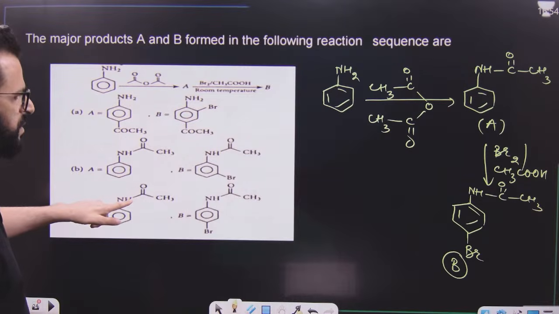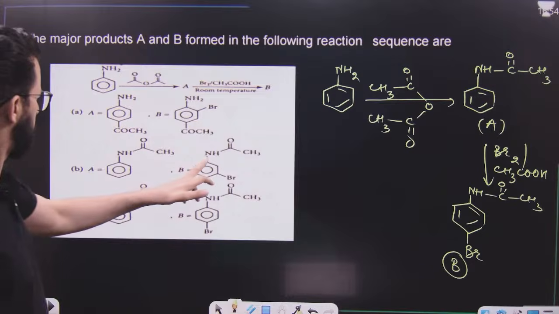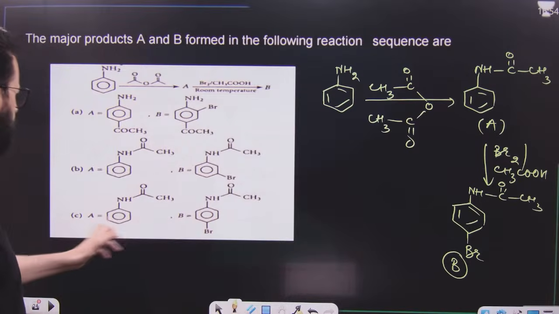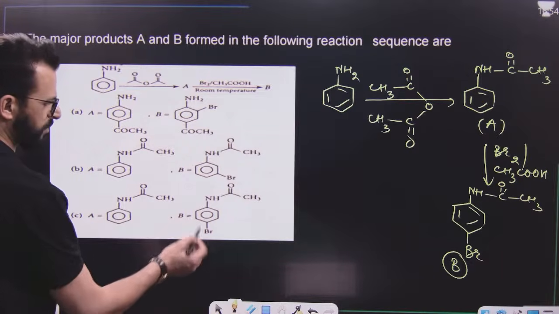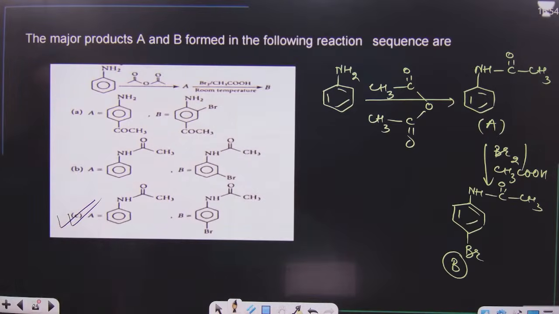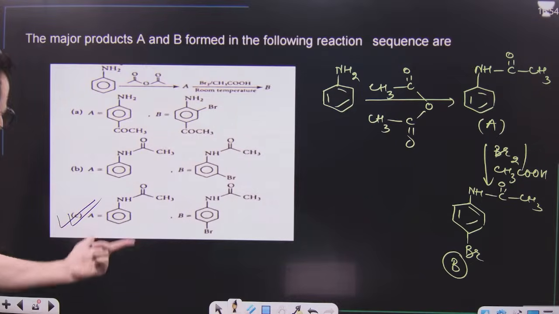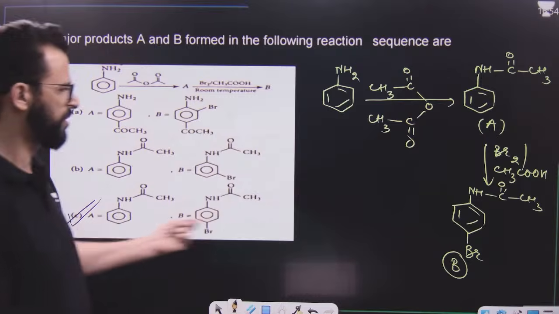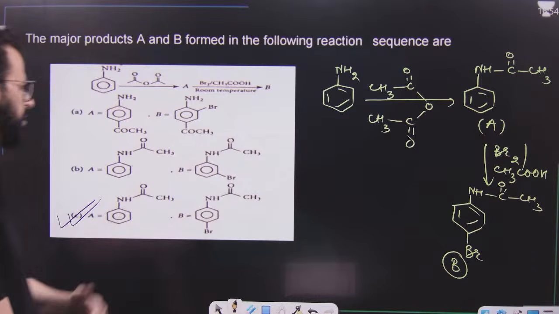Now, which one is B? This is not B, this is B. So this is the major product, because bromine goes to para position. So this is its option. Option D is missing over here, but our answer is still over here.